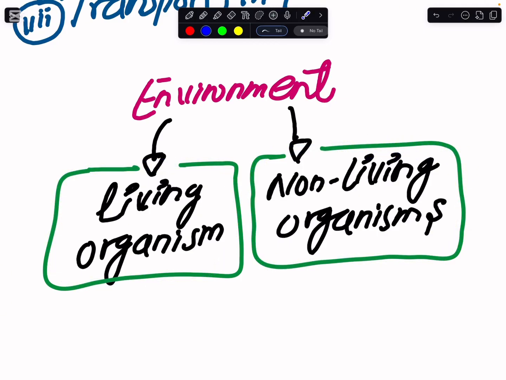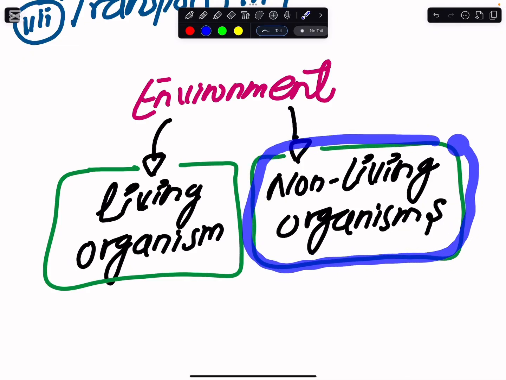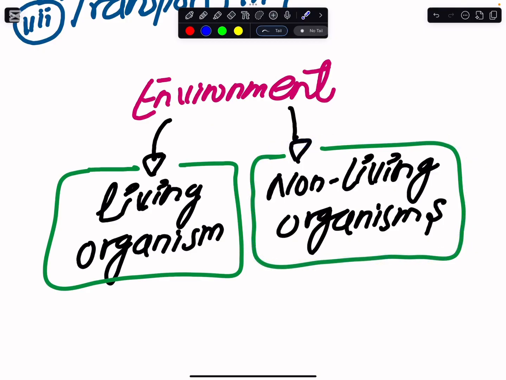For instance, you would call yourself a living organism, and so are bacteria, plants, or fungi. But the fan in your room, the watch that you wear, the tablet or phone that you use, or the laptop that you have, all of these are referred to as non-living.